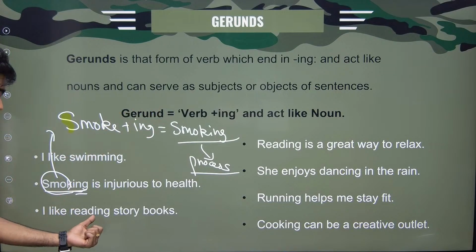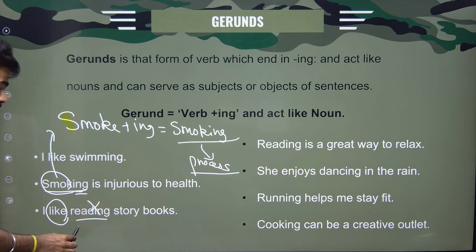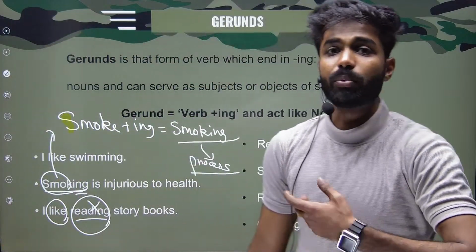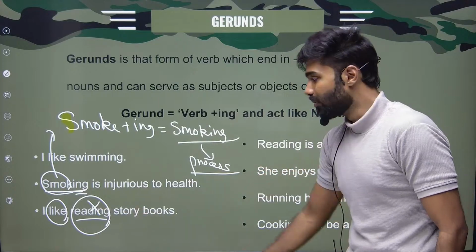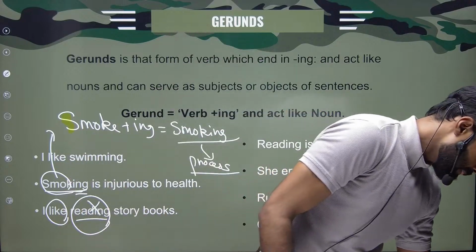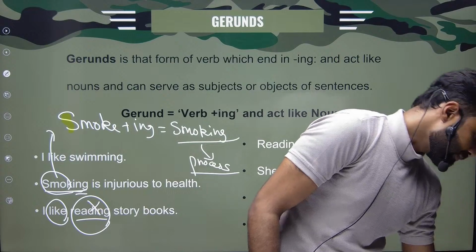See, I like reading storybooks. Here, like is my verb. Reading is not my verb because we are talking about the process of reading. I like the process of reading. So here we are not reading anything. So it is not my verb. Rather, I call it a gerund. All right. Is it clear, Shahil, Simran, and everyone? What are gerunds? All right.